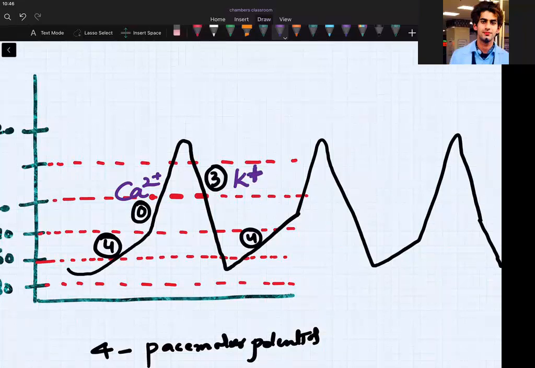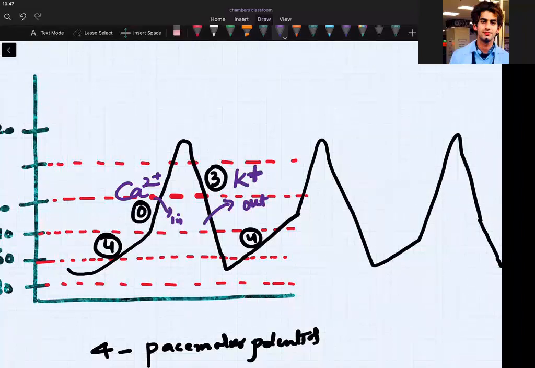Now you tell me, calcium going in or out in phase 0? In. Calcium going in. Potassium going dash in the 3rd phase. Out, out, out. My dears, how in, out? It's simple. Because you are repolarizing, so you should throw the positive charges outwards. Are we clear? Who is having a doubt in this?